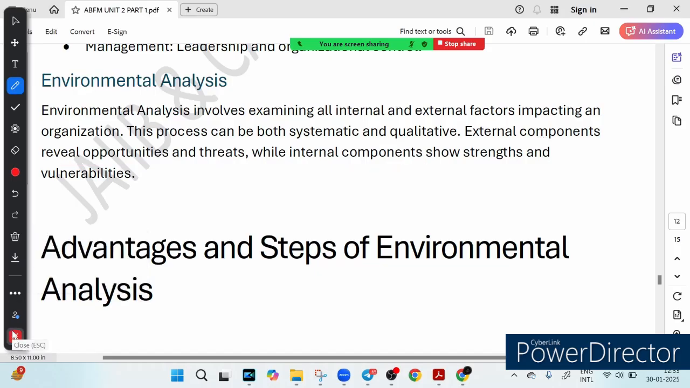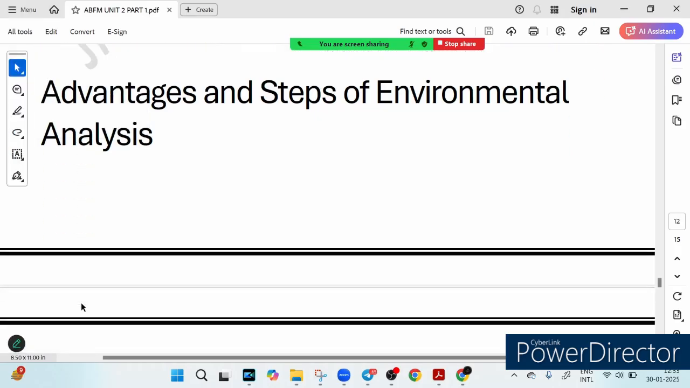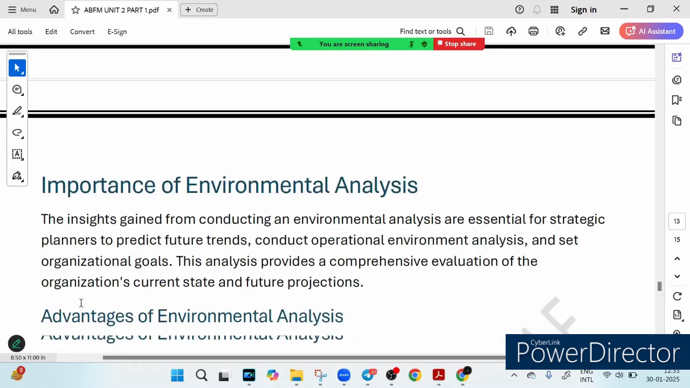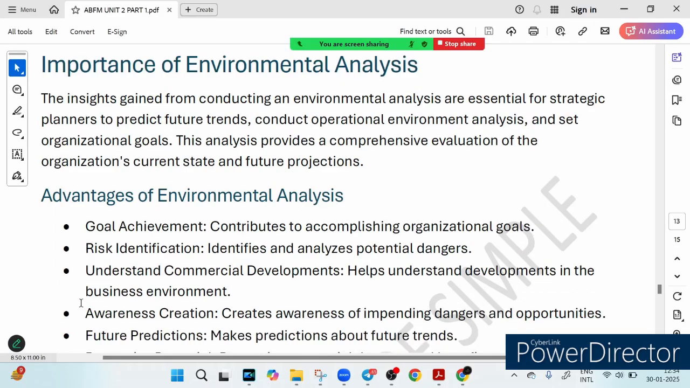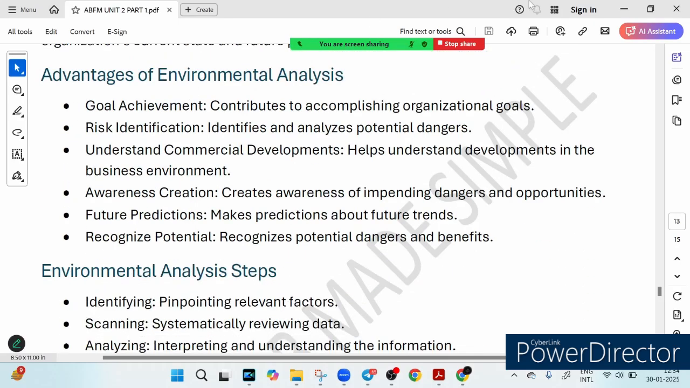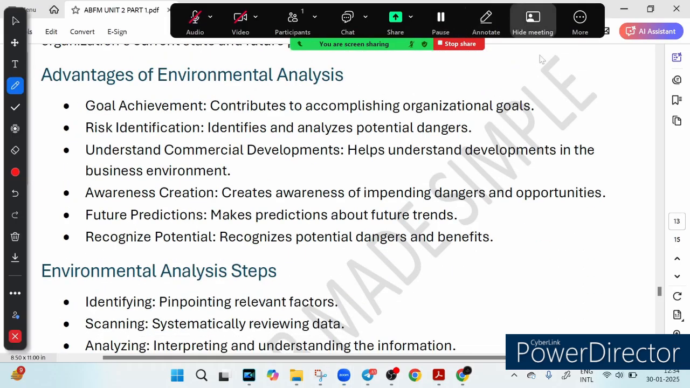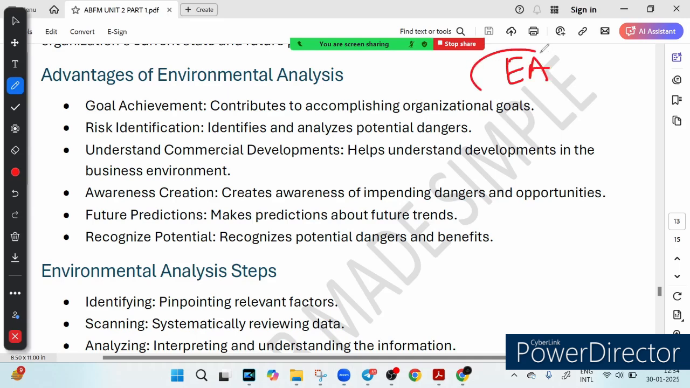What are the advantages of environmental analysis? Imagine you are preparing for CIIB. You want to understand your strength like mastering concepts and weakness like areas that need improvement. The same goes for organization. By looking at both the outside world and the internal situation, they can create a strategy to succeed. So that is the importance of environmental analysis. If we talk about the advantages of environmental analysis, in short we can call it EA. So whenever I say EA, it just means environmental analysis.